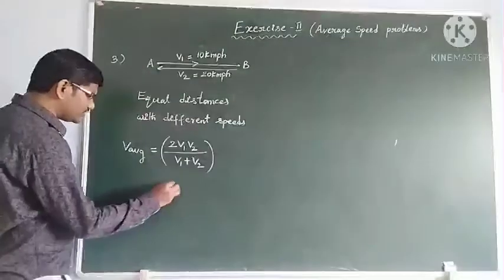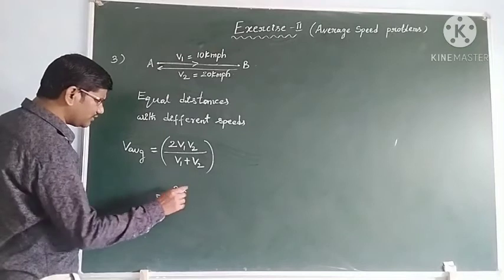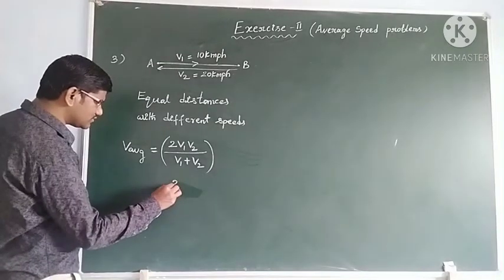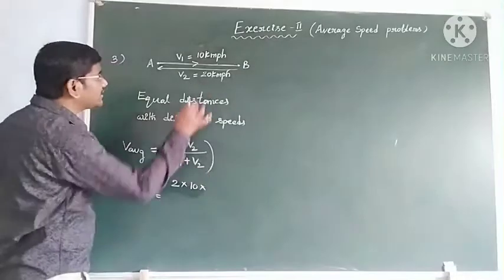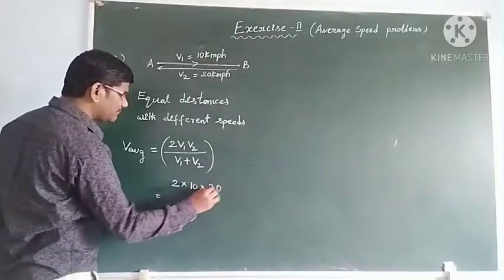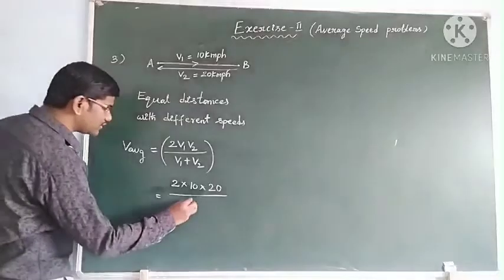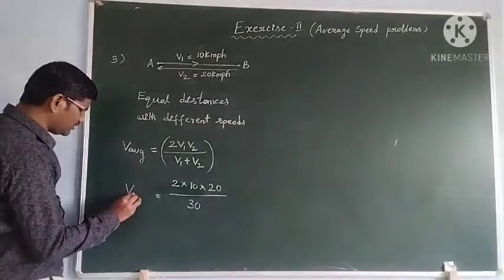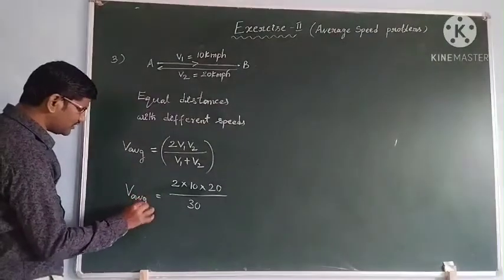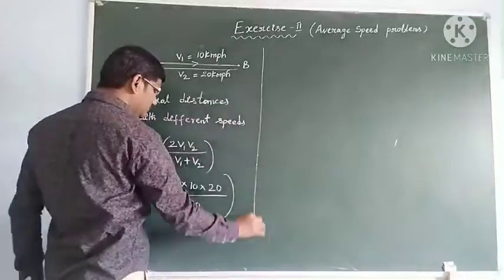So 2 into V1 value 10 and V2 value 20. So 2 into 10 into 20 by V1 plus V2, 10 plus 20, that is 30.